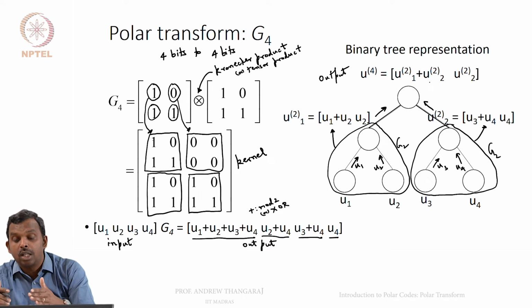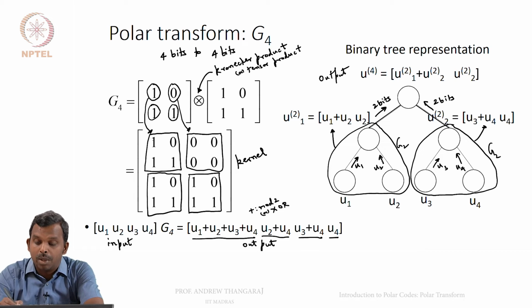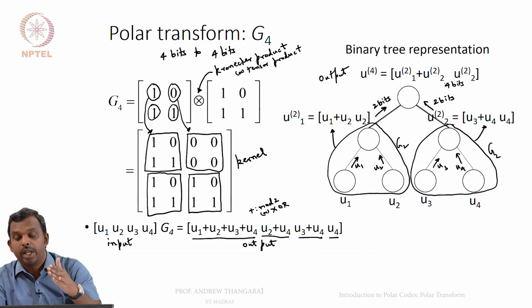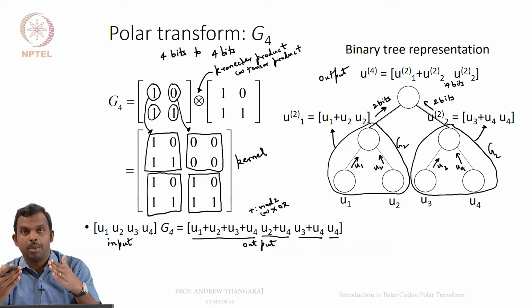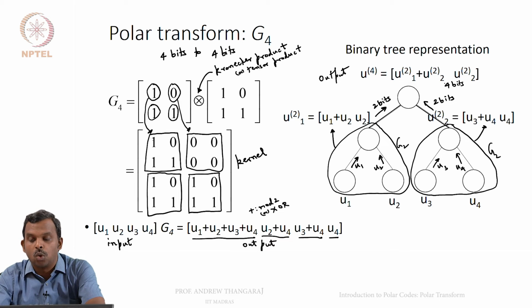Now, these are not single bits anymore, these are 2 bits each. Remember, down here in G2, 1 bit in gave you 2 bits out. If you have 2 bits coming in, you will get 4 bits out. How will you get the 4 bits? You take these two incoming bits, add them, keep that as the first part, and the second one alone you retain as the second part. The same rule that you use over and over again gives you the output.